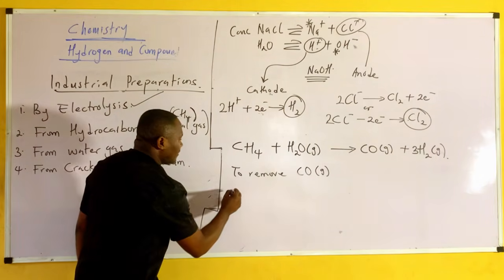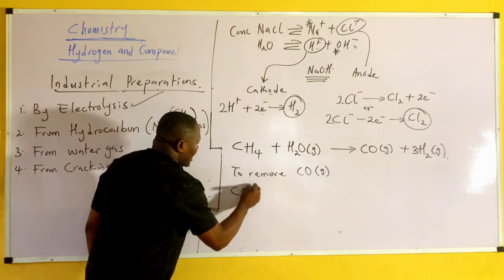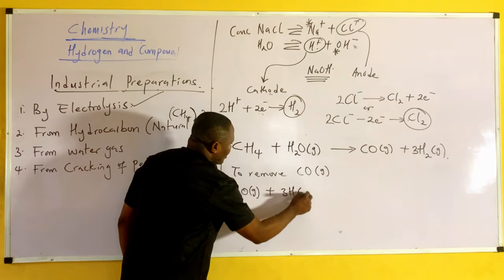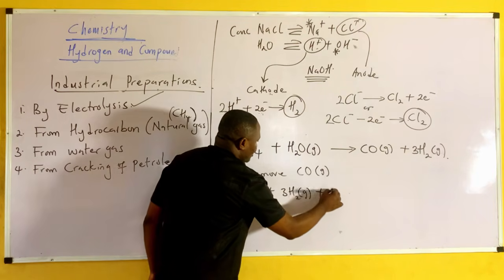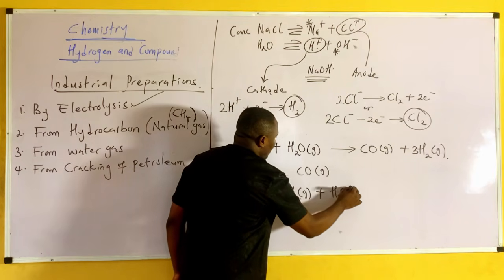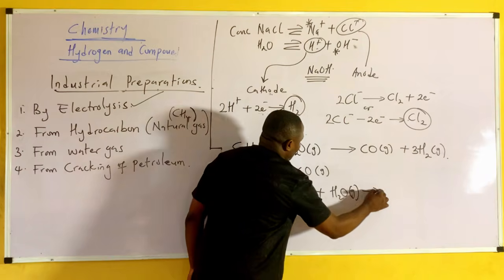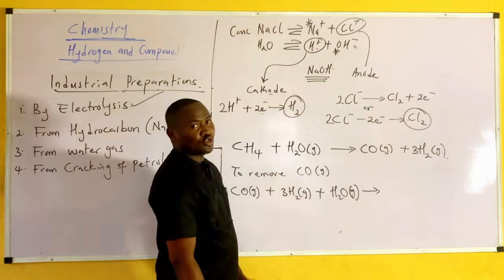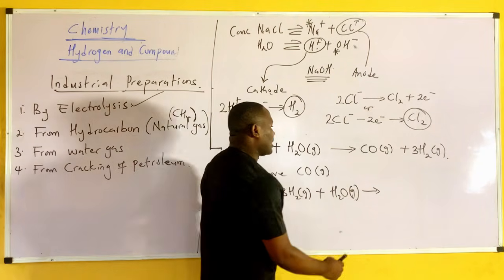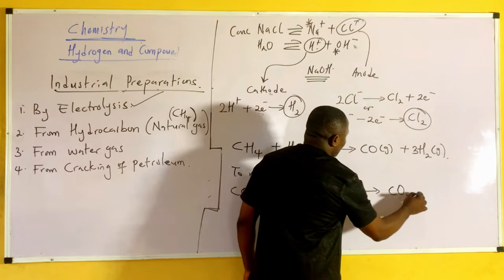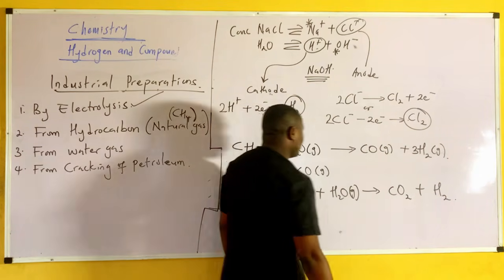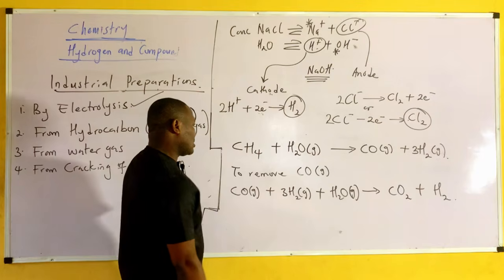So now I have CO as gas plus 3H2 as gas, then plus H2O, this is steam. So what is the essence of this additional steam? It is to remove the trace of carbon monoxide. What will I now have? I will have CO2 plus H2. So that becomes the answer to this.